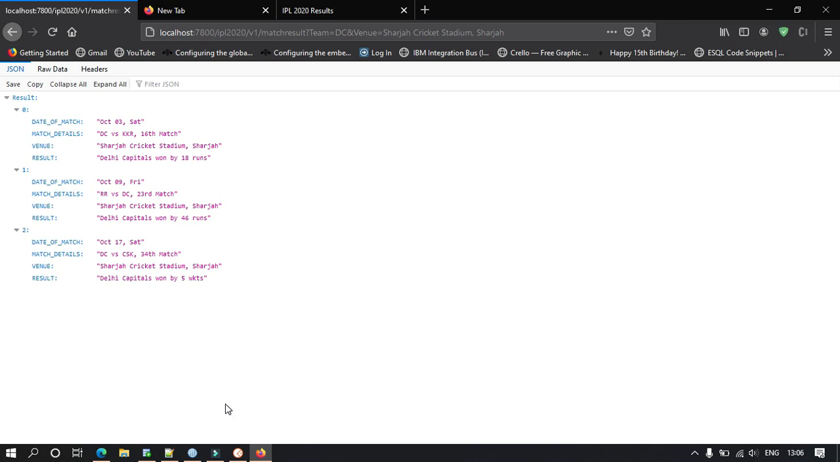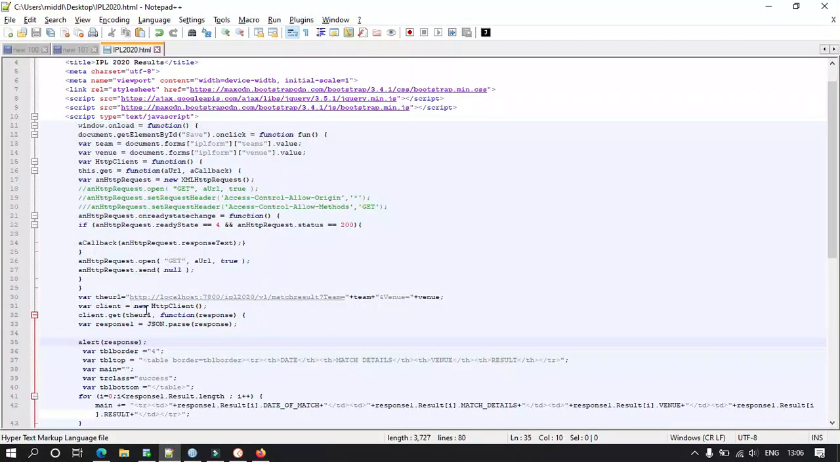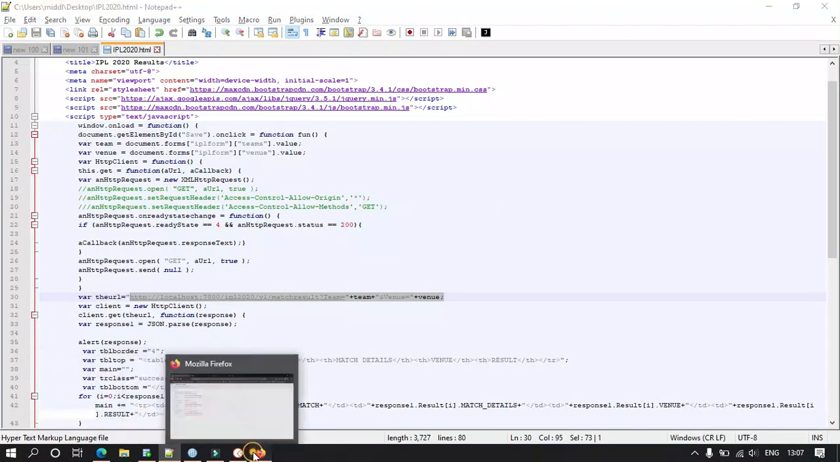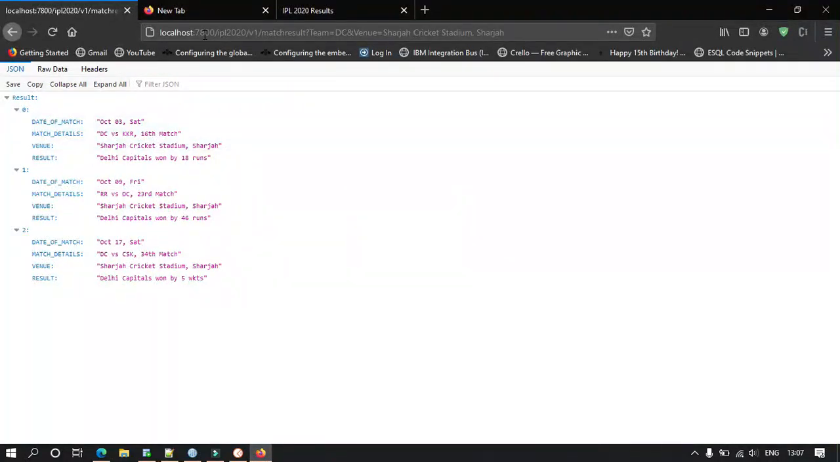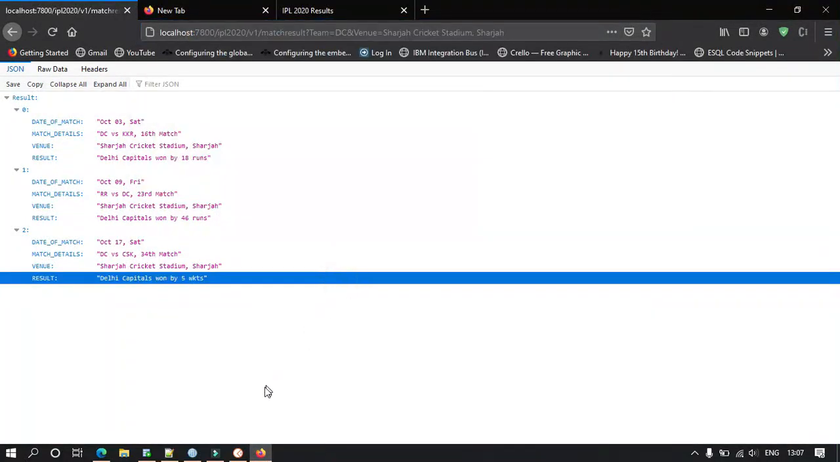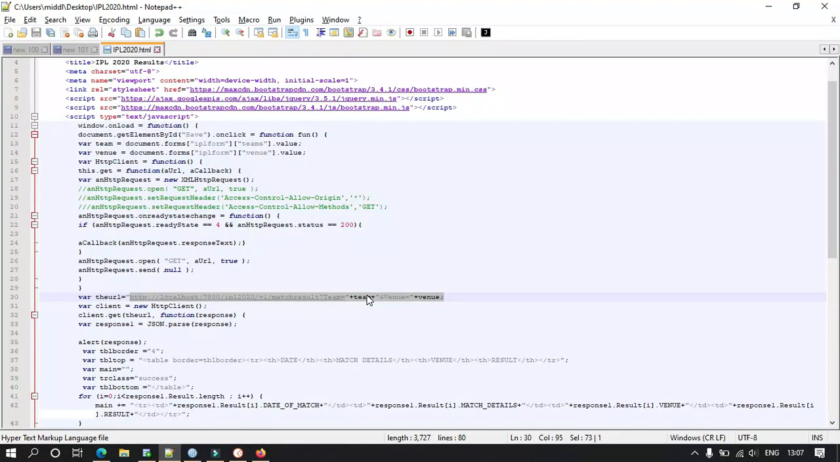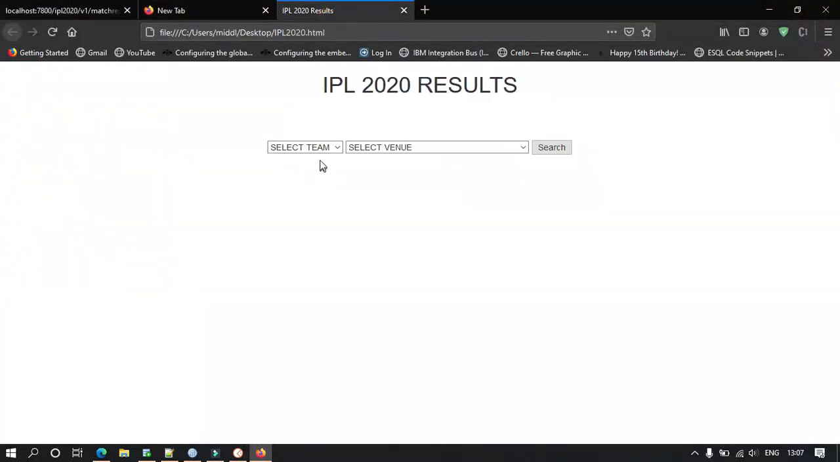So yeah, this is the URL, right? This is the same URL which is being invoked through this HTML page. And we are taking this team and venue dynamically. From where are we taking this? We are taking this from the UI itself, from here.